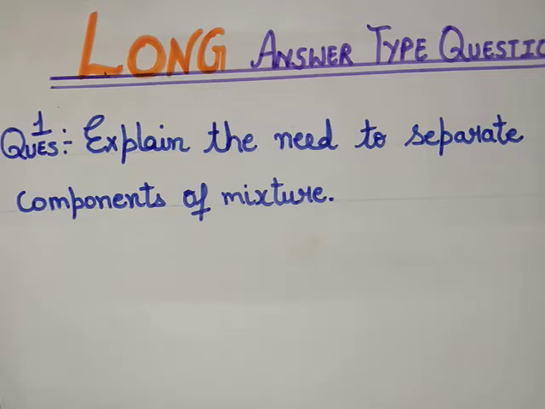Now come to new line, put another heading. Heading is to obtain useful components. Now write its explanation. Separation is useful to obtain required components from a mixture. For example, petrol and diesel are two useful components that are used to get from a mixture of petroleum.